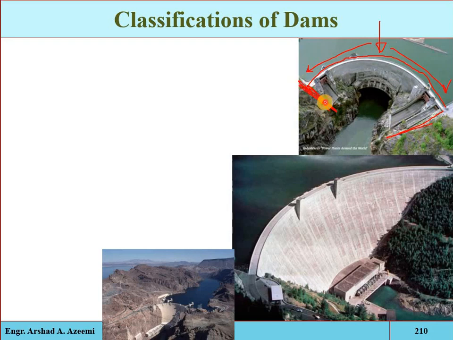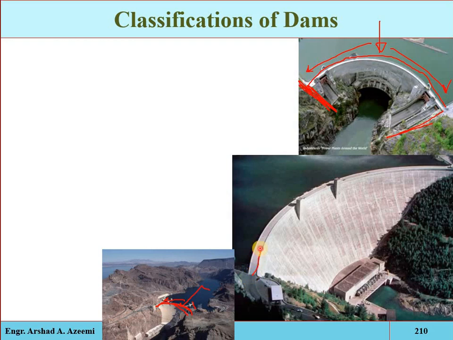So when we construct a dam in such a curved shape, the water thrust is transported into the abutment and has not too much impact on the main structure. So we can keep the main structure light, less material will be required, and its weight will be less, so it is suitable for a weak foundation.